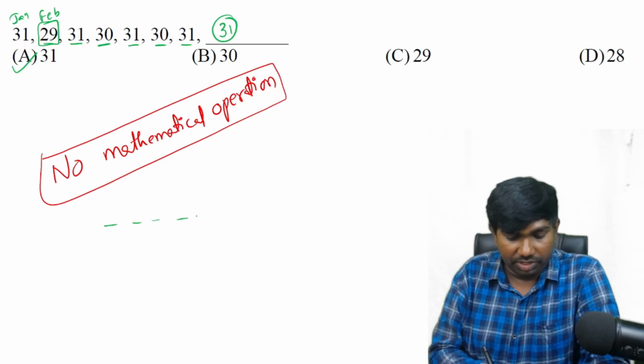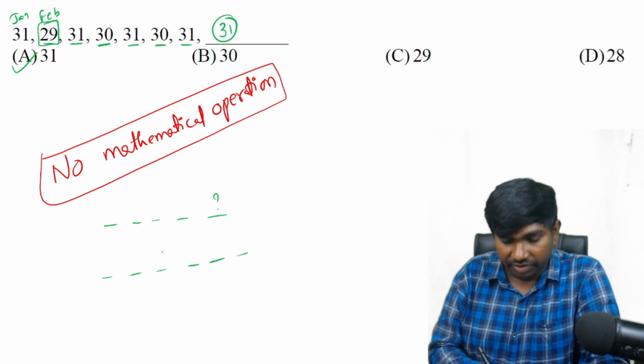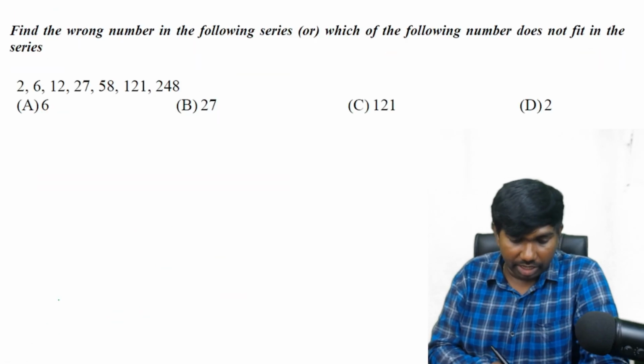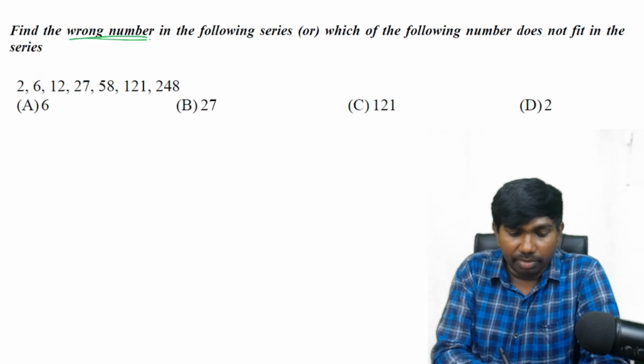Missing number we have seen. So that missing number can be the last number. Sometimes it can be somewhere in the middle, or sometimes it may be the beginning only. Okay, so we have seen the missing number, and next is finding the wrong number in the given series.